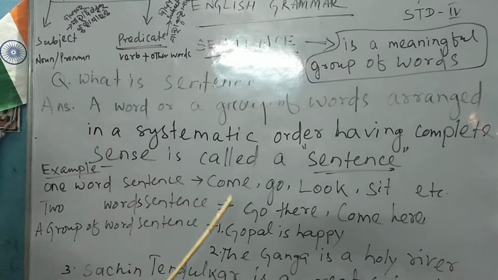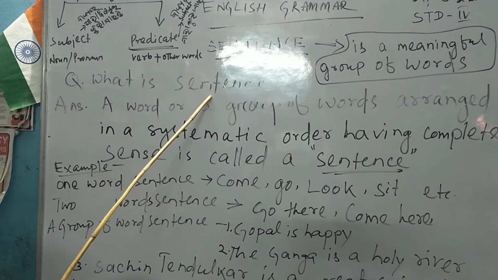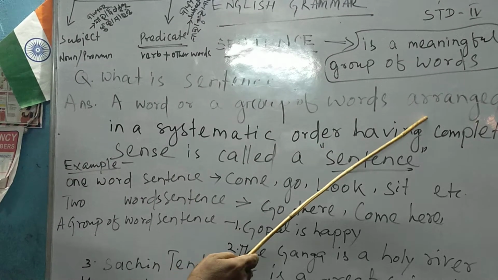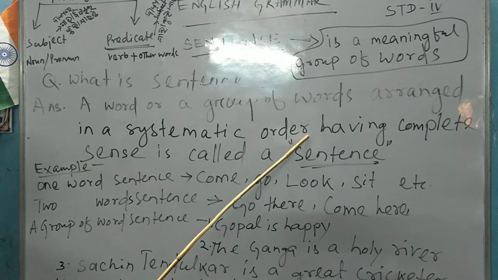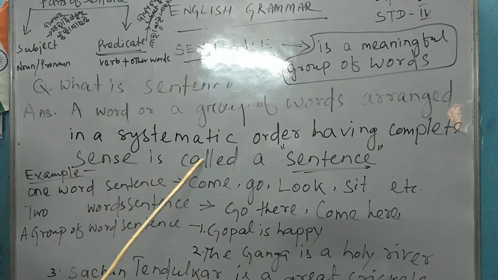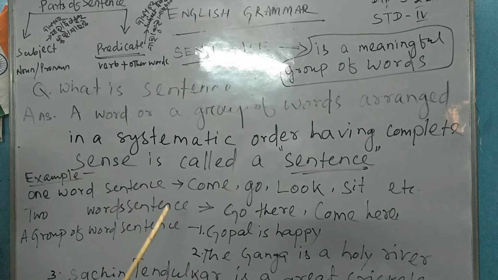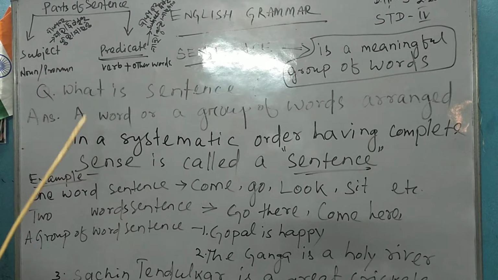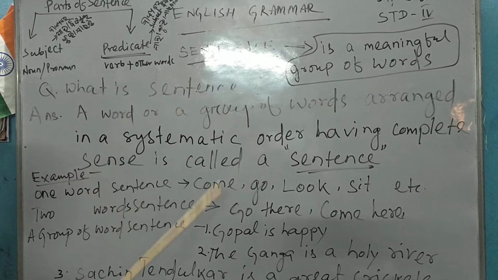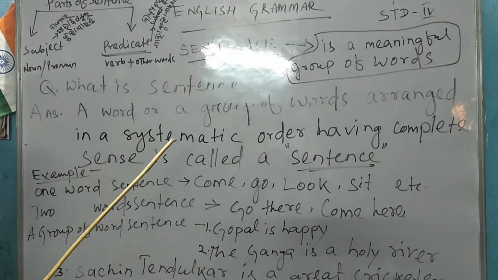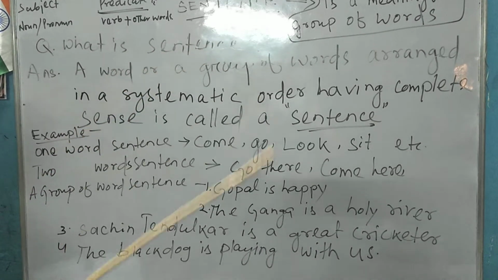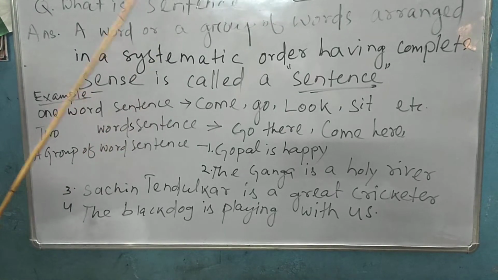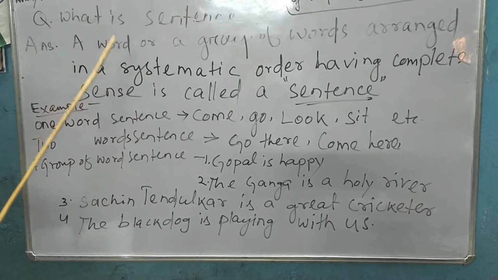Do you know what a sentence is? A sentence means a word or a group of words arranged in a systematic order, having complete sense. That means a sentence may be one word, two words, or a group of words. Understood? It may be a group of words, but it should be in a systematic order and have complete sense.